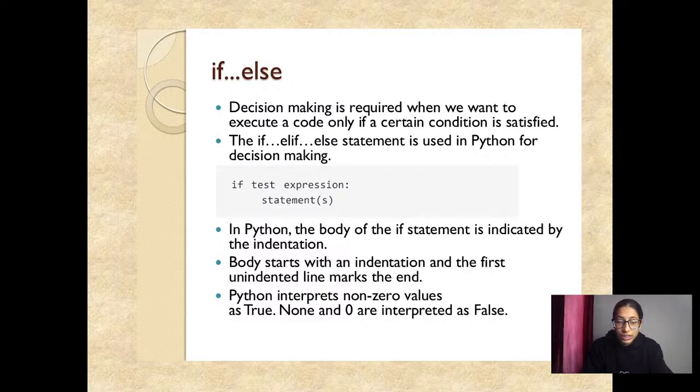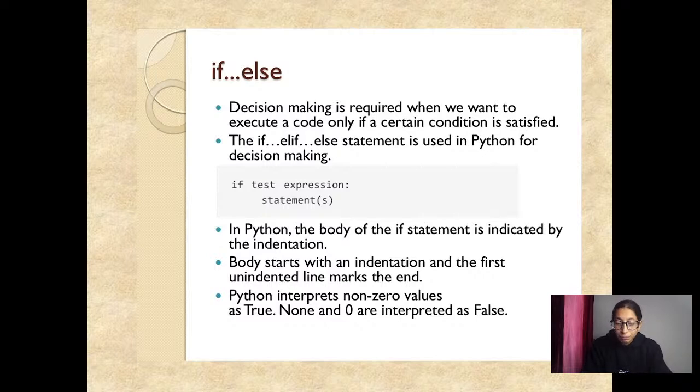When your conditions are satisfied, in the flow chart it gives you a variable part, that is, your decision is already made and we now just want to execute the code, okay? And if your decision is still in process, then the condition will be checked. The if else statement, or if elif else statement, is used in Python for decision making.